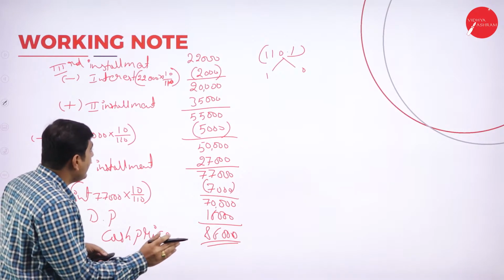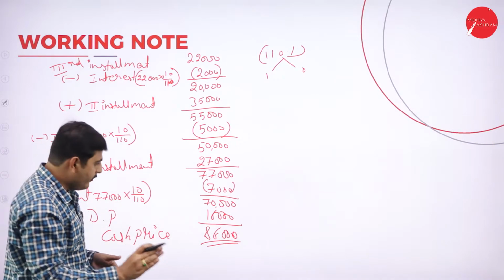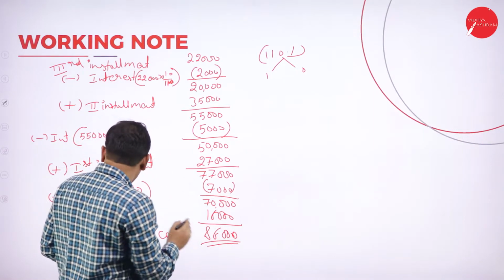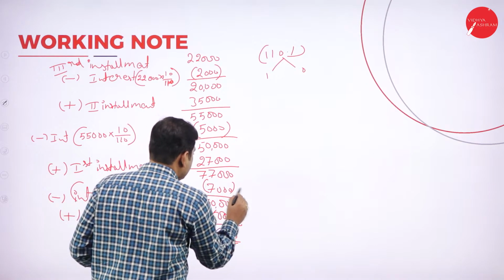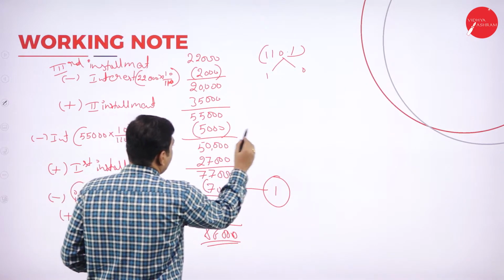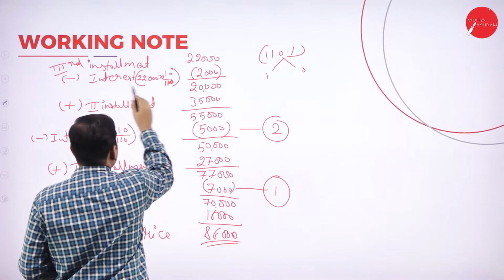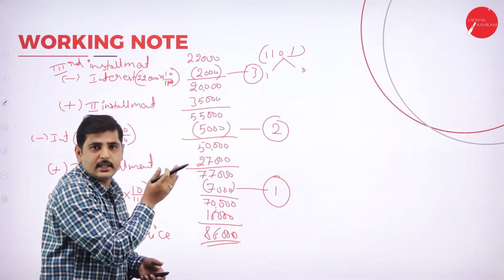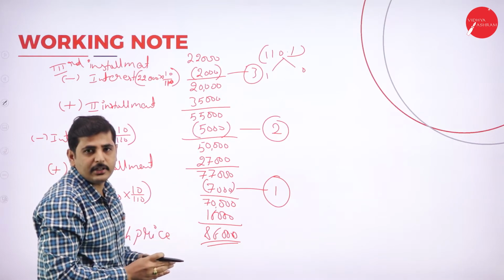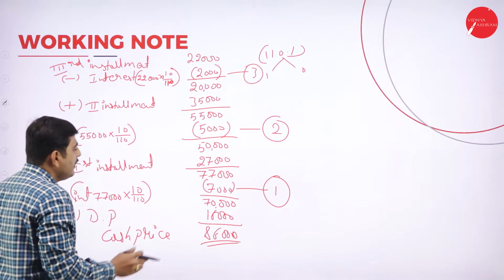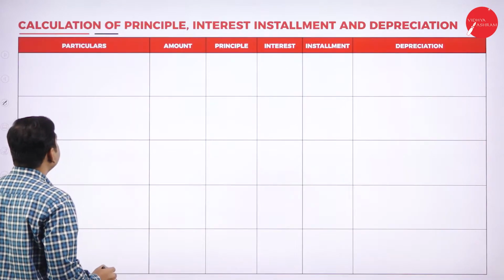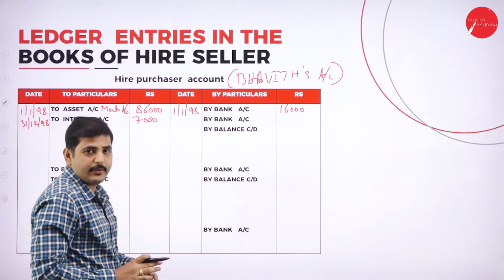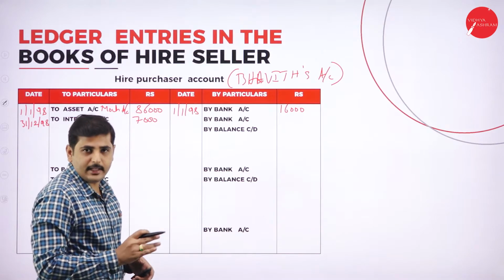See, while calculating we have done it in descending order. So while considering the interest, we should go in descending order also. So come here, what is the first year interest? This 7,000 is the first year interest, this 5,000 is the second year interest, and this 2,000 is the third year interest. So we should go in descending order, not in ascending order, because we have done the calculation in descending order only. So first year interest is 7,000 to interest account 7,000. Interest is payable 7,000.